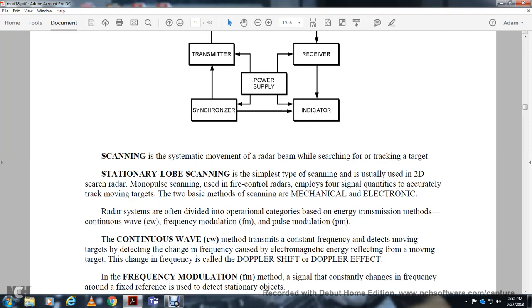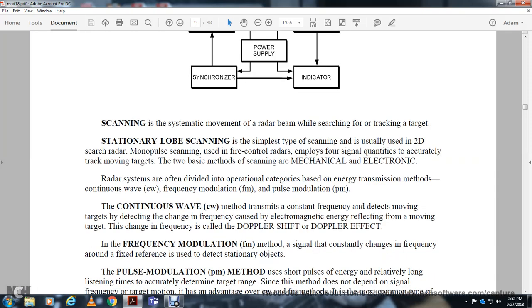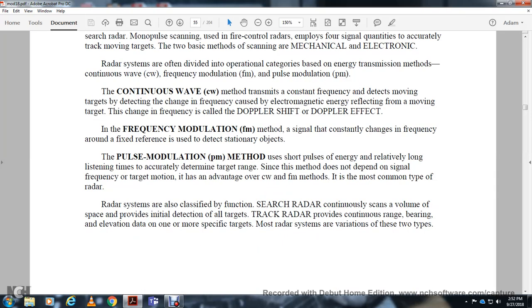The continuous wave method transmits a constant frequency, and a target changes the frequency of the electromagnetic energy reflected from the movement of the target. The change in frequency is called the Doppler shift, or the Doppler effect. The frequency modulation method constantly changes the frequency around a fixed reference to detect stationary objects.